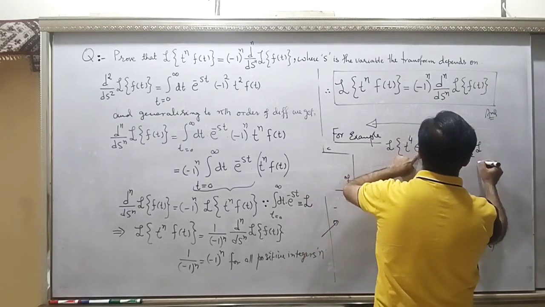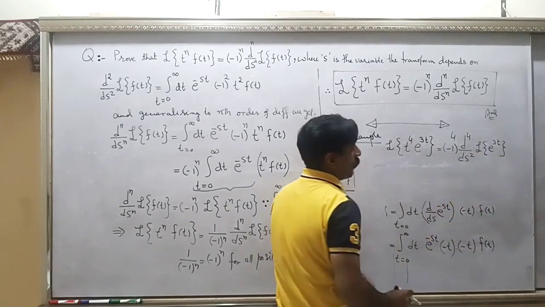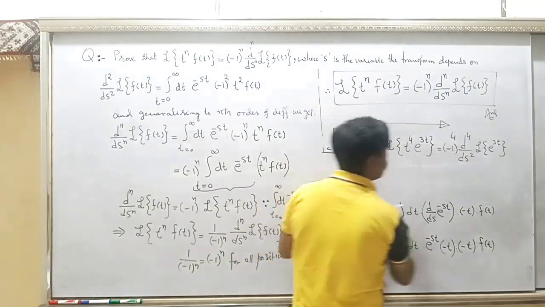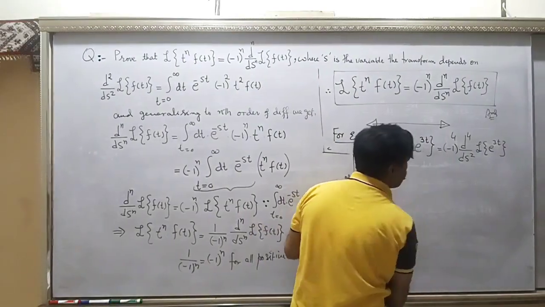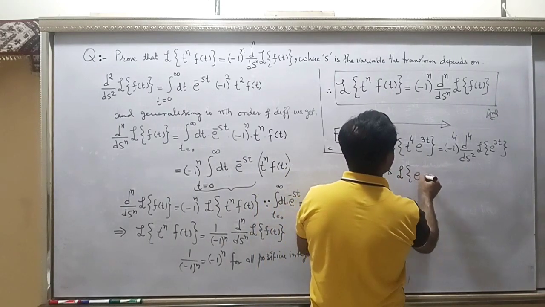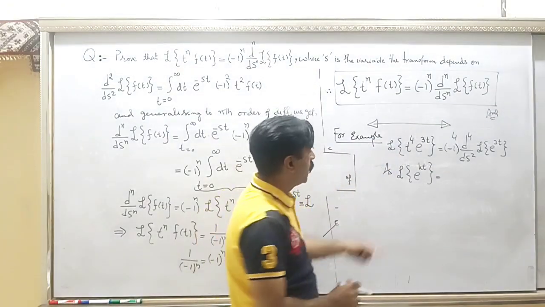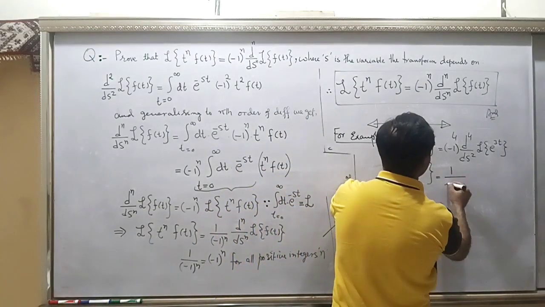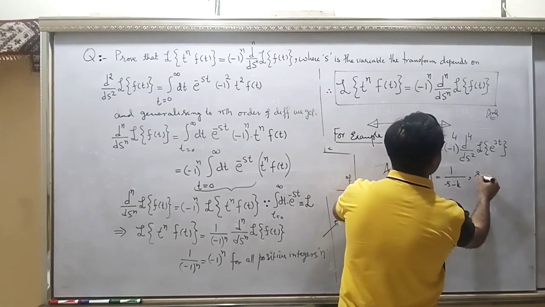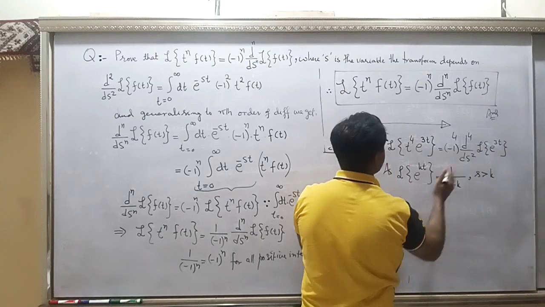So the Laplace transform of e to the power 3t. Now you know the Laplace transform of e to the power kt. This I told you in lecture number 3, that this is 1 over s minus k, where s is greater than k. Now you have k as 3 here.